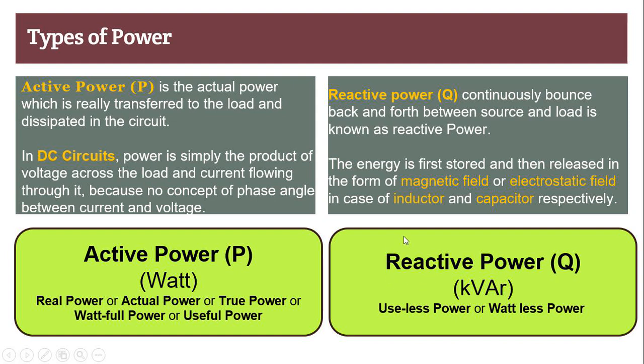Reactive power is also known as useless power or wattless power, because it cannot contribute anything fruitful to the system. It is not actually required, and it is represented as Q and its unit is kVAR.